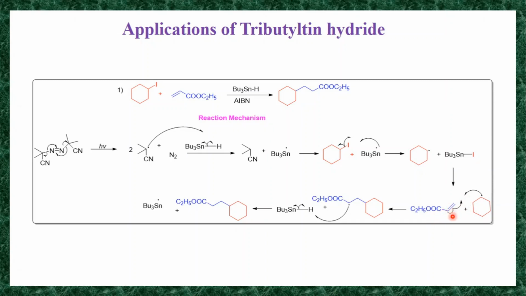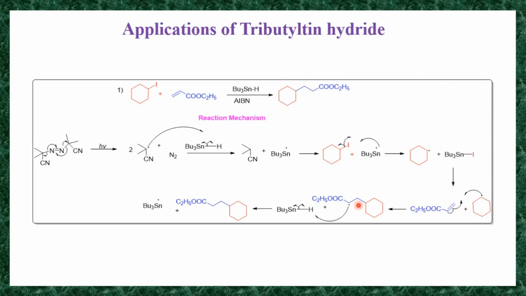It generates CH2 and CH2 radical. So this bond undergoes homolysis, with one radical on this carbon and one radical on this carbon. This CH2 radical forms a bond with this cyclohexyl radical, and you will get this compound. And there is a radical on this CH2.